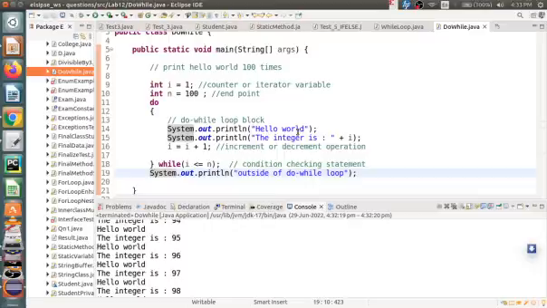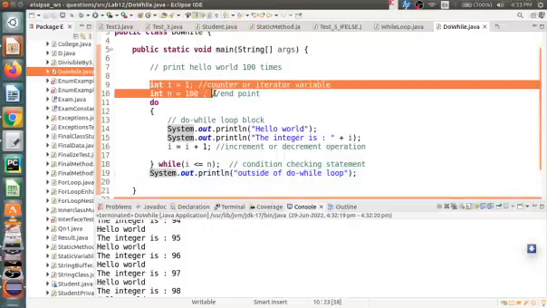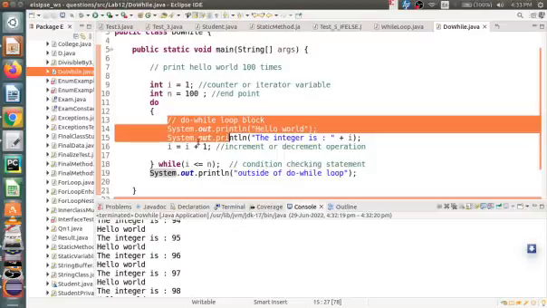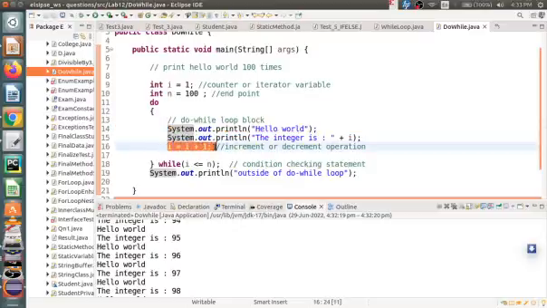So here are the key points: initialization happens, yes, we have used an iterator and the endpoint is initialized. Then our do while block, this is the block. Inside the do while block I have used the increment operator, i is equal to i plus 1, then the condition check. This is all about the do while loop.